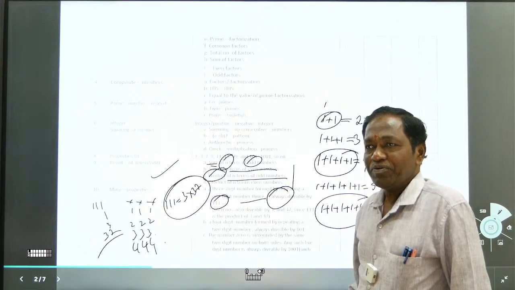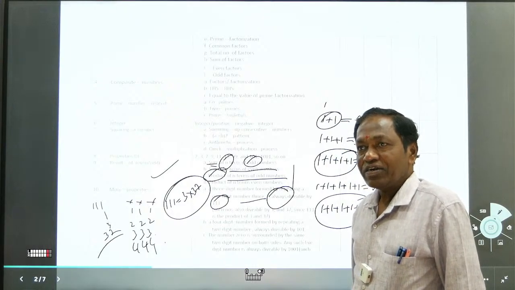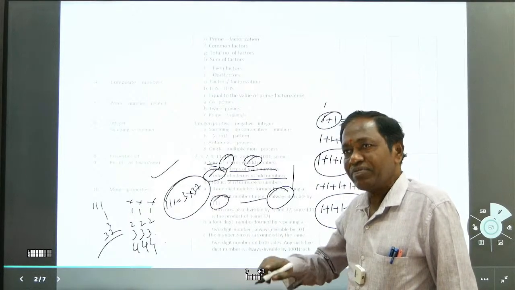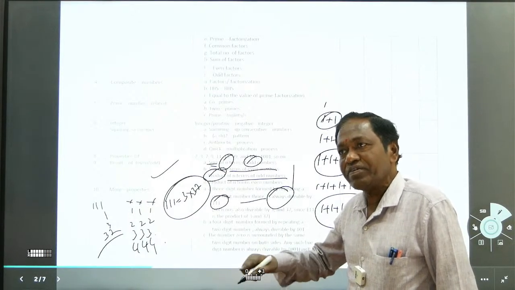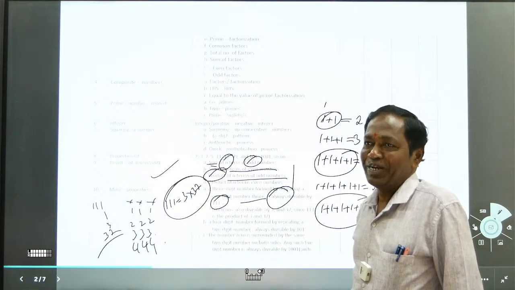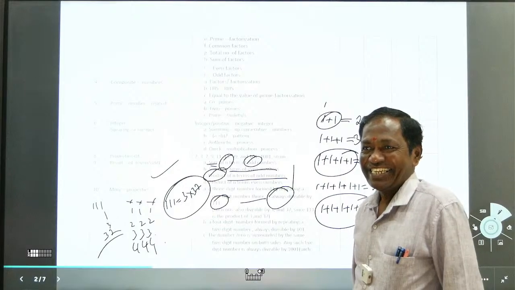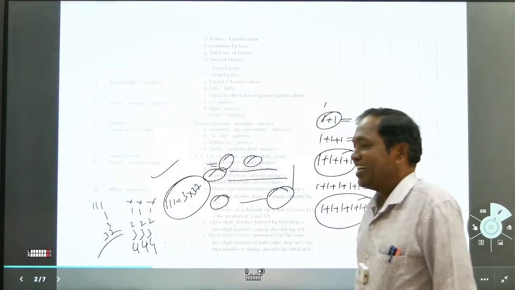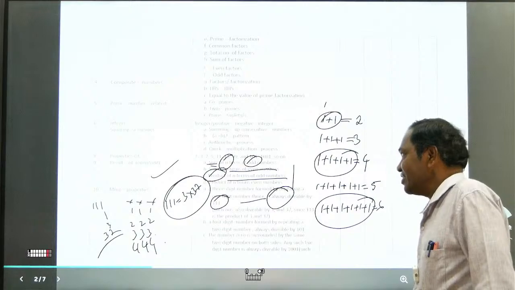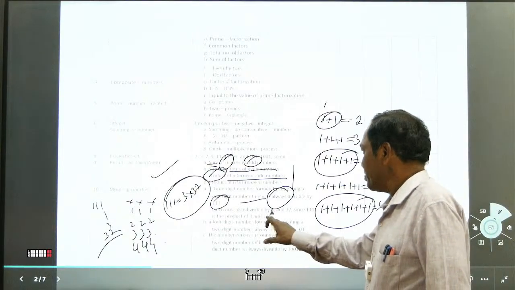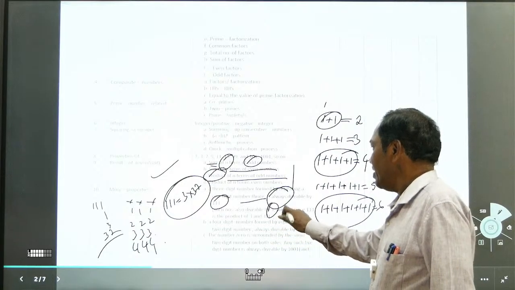If you want to create some confusion: what is the sum of the digits of the resultant number of the sum of the factors of 111? By reading itself we go into panic. So it's like that. Okay, right. Anybody can say like that. Now such numbers are also divisible by 3 and 37.